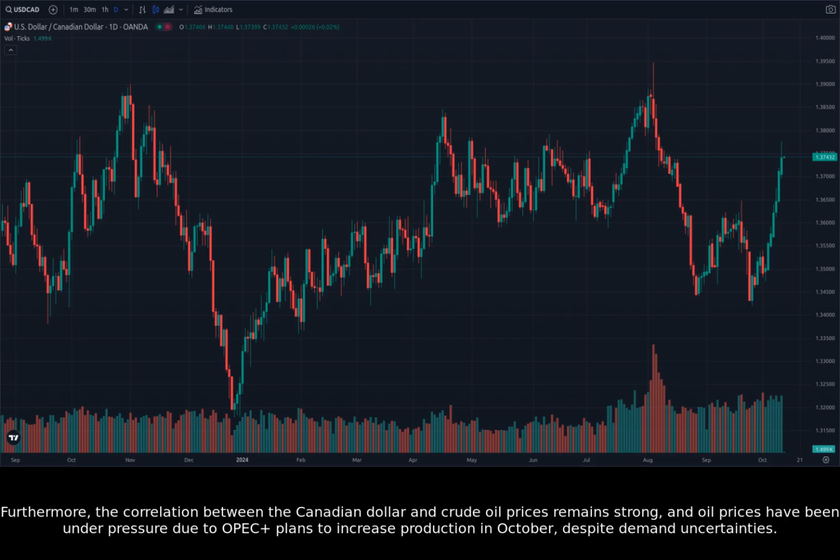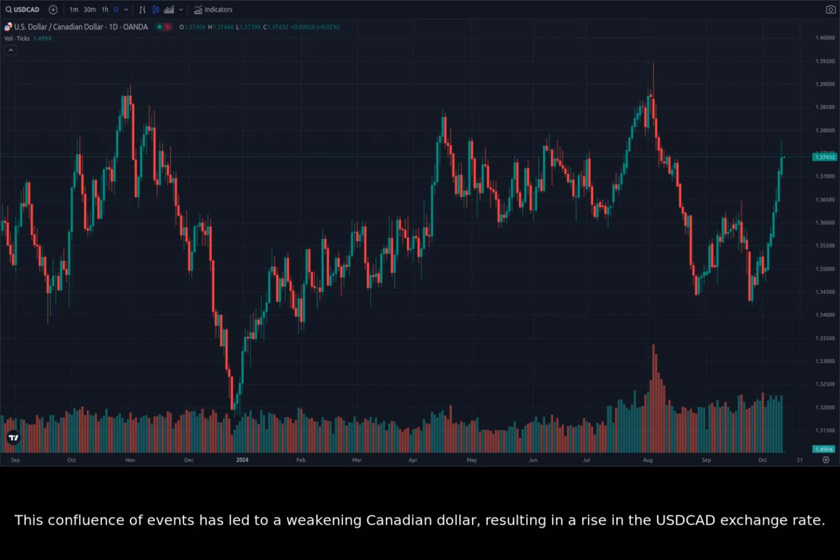Furthermore, the correlation between the Canadian dollar and crude oil prices remains strong, and oil prices have been under pressure due to OPEC Plus plans to increase production in October, despite demand uncertainties. This confluence of events has led to a weakening Canadian dollar, resulting in a rise in the USDCAD exchange rate. Let's take a closer look at the charts to understand how these news events are translating into price action.